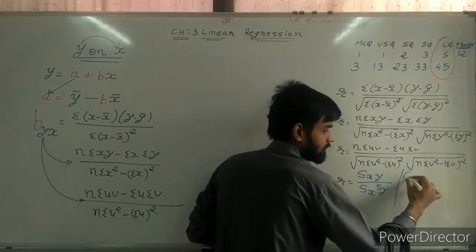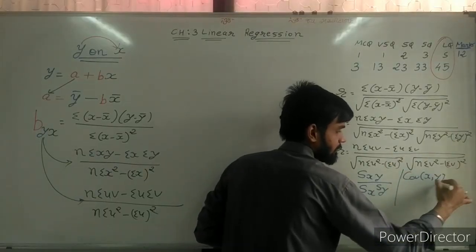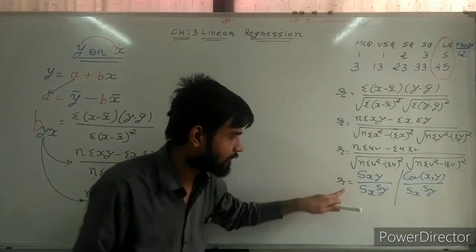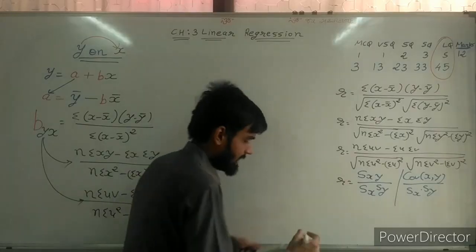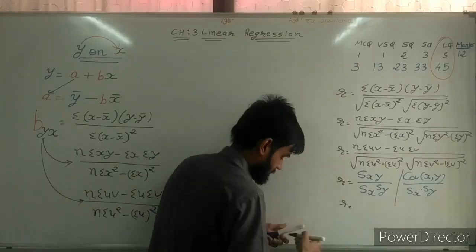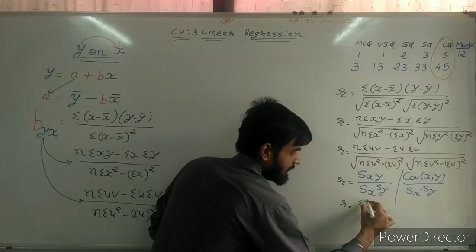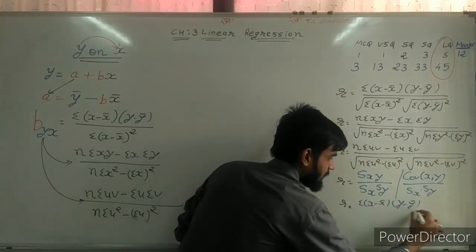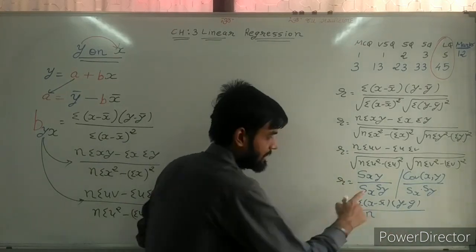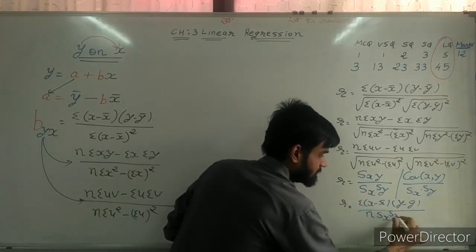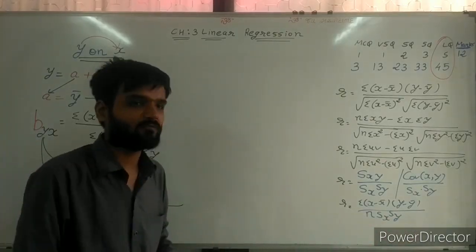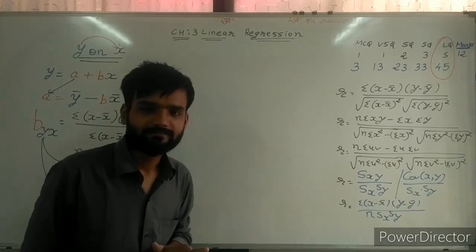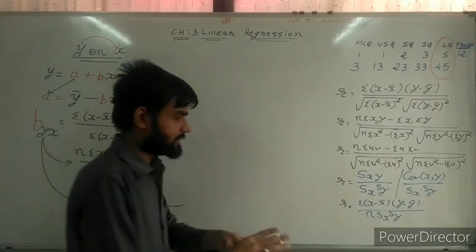Sir, or we can write covariance of xy upon Sx into Sy. That was the value of R. Same, sir, next value of R we can find: sigma (x minus x bar)(y minus y bar) divided by n. Sx and Sy remain the same. This is the second formula of R. Third formula in short questions.